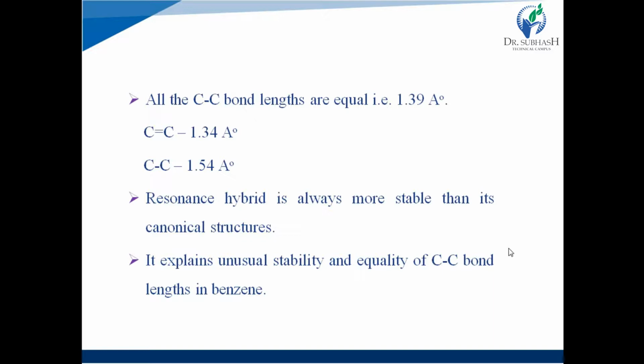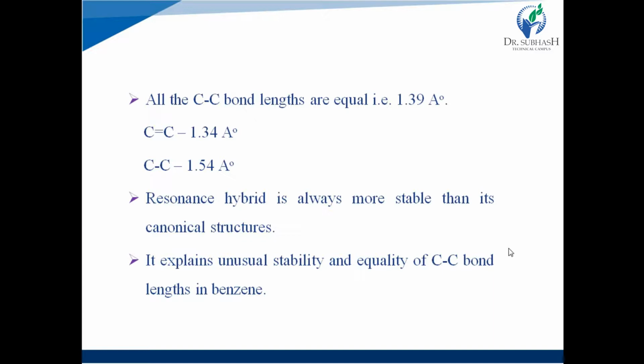Practically, the carbon-carbon bond length in benzene, 1.39 angstrom, lies between the values 1.34 and 1.54. From this observation, it can be said that there is no pure single bond or pure double bond between two adjacent carbons of benzene molecule.